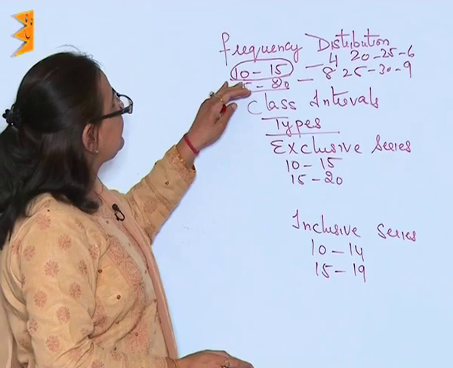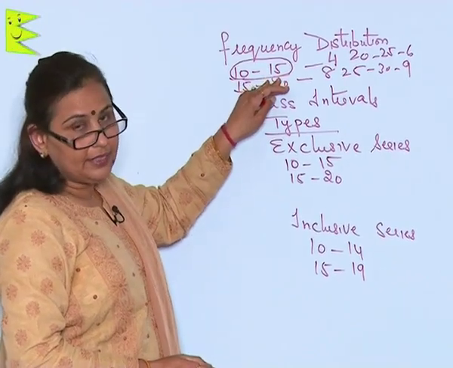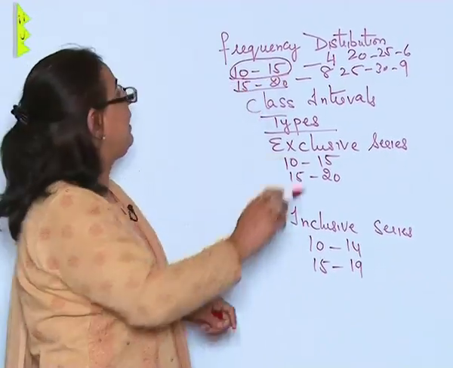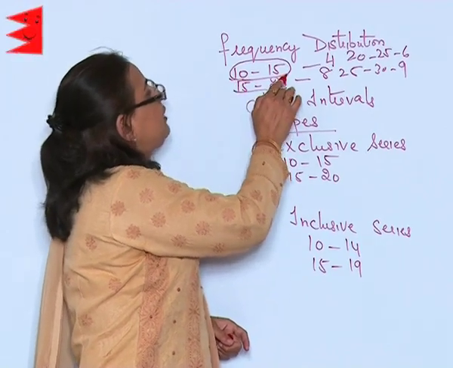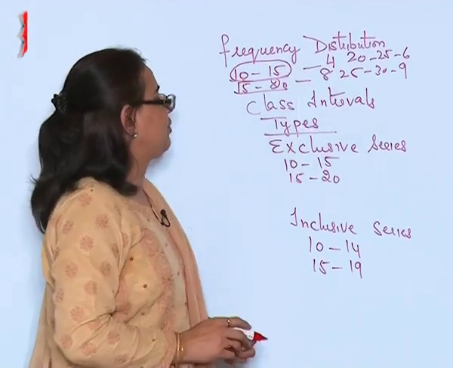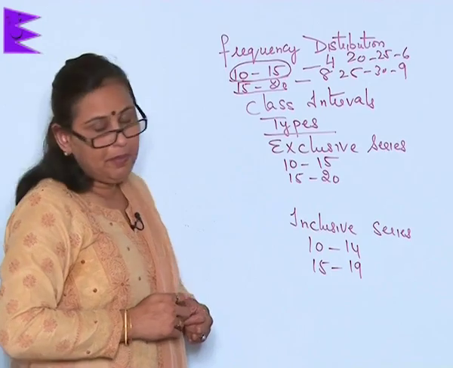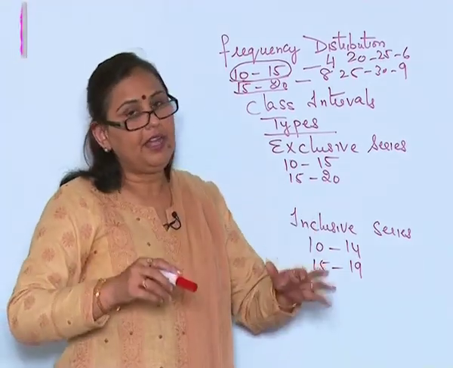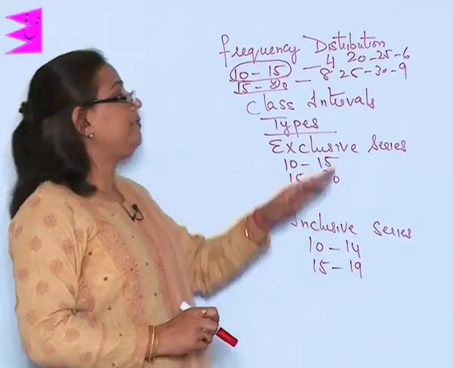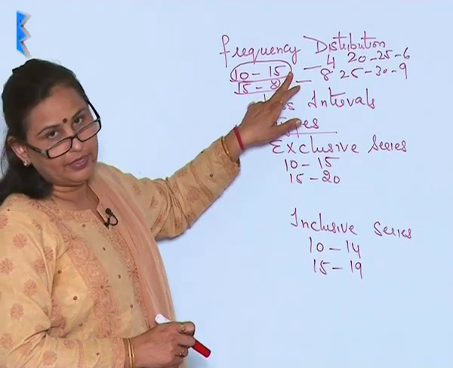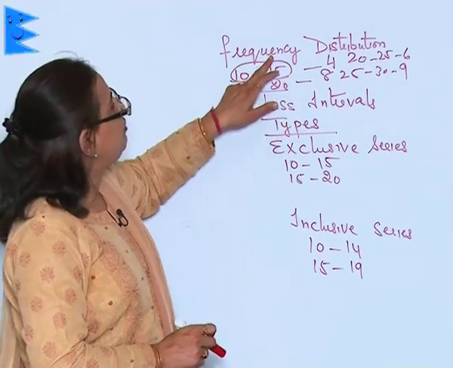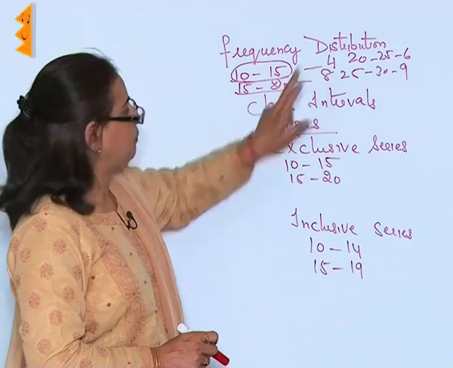So, when it is in this form, that is the class interval, that becomes the frequency distribution. Simple meaning is, when the data is presented in the mode of class intervals, it is termed as frequency distribution.